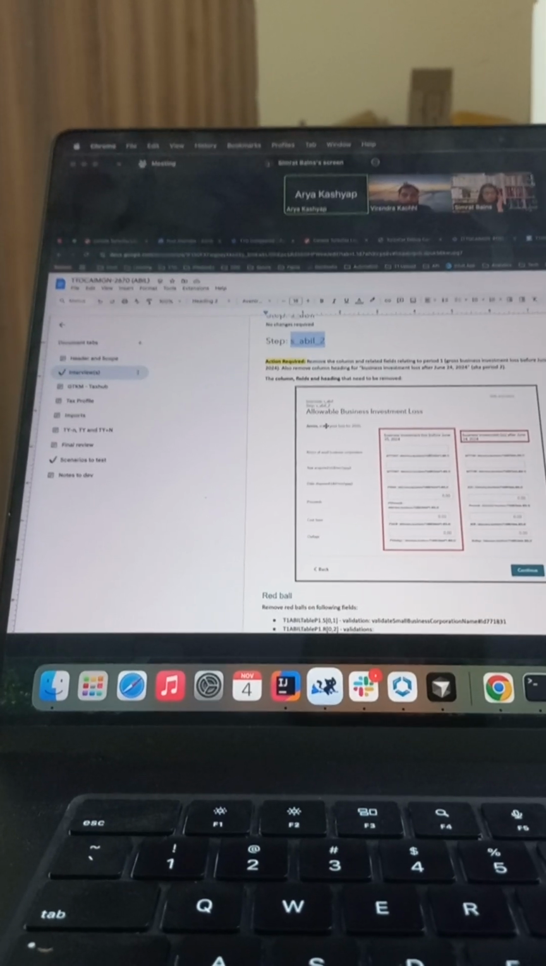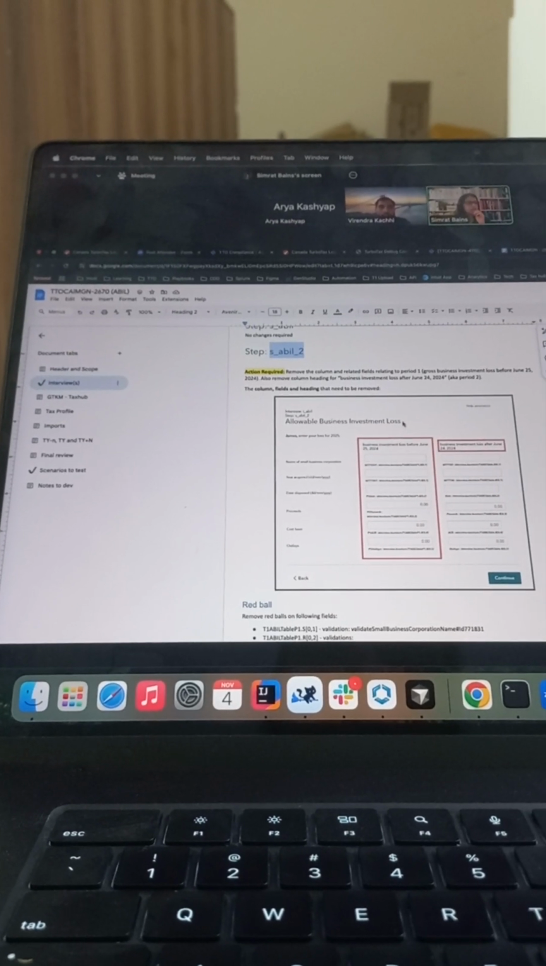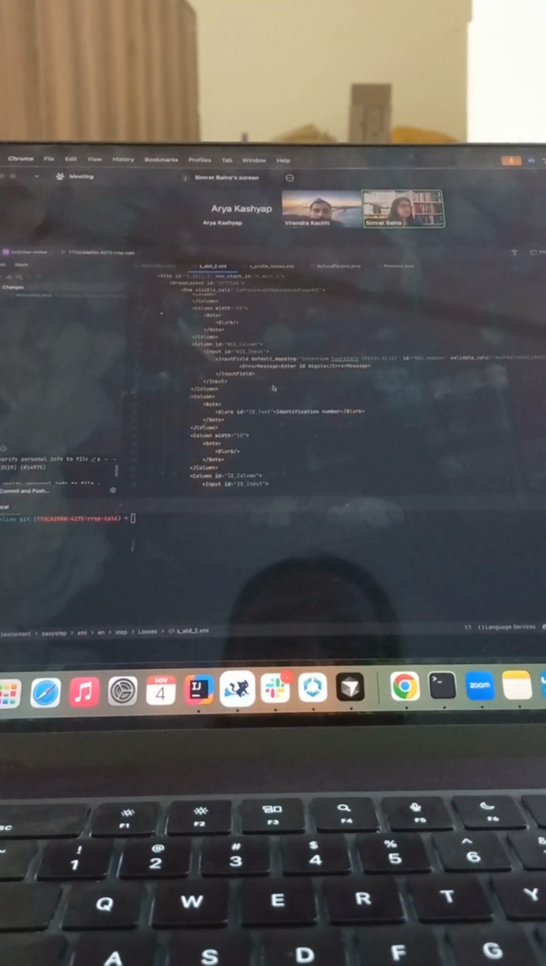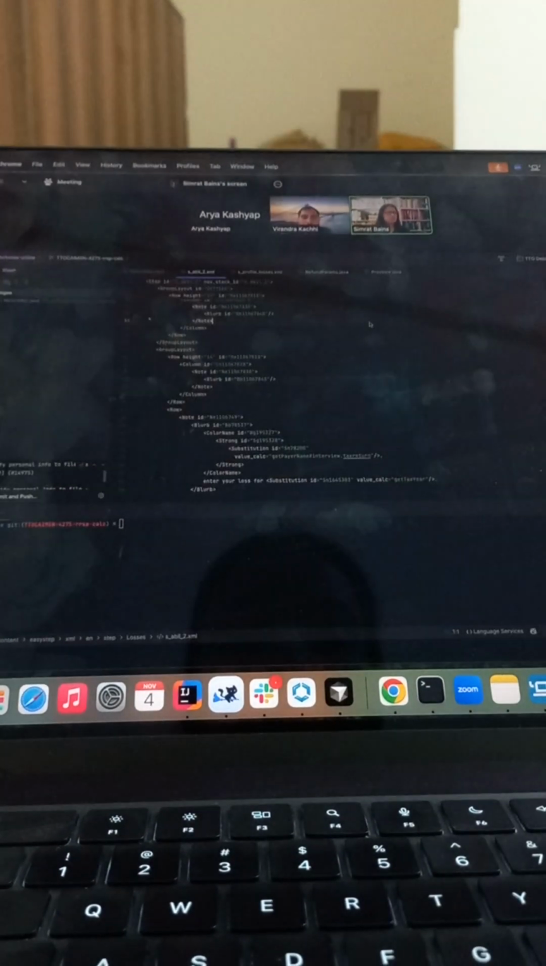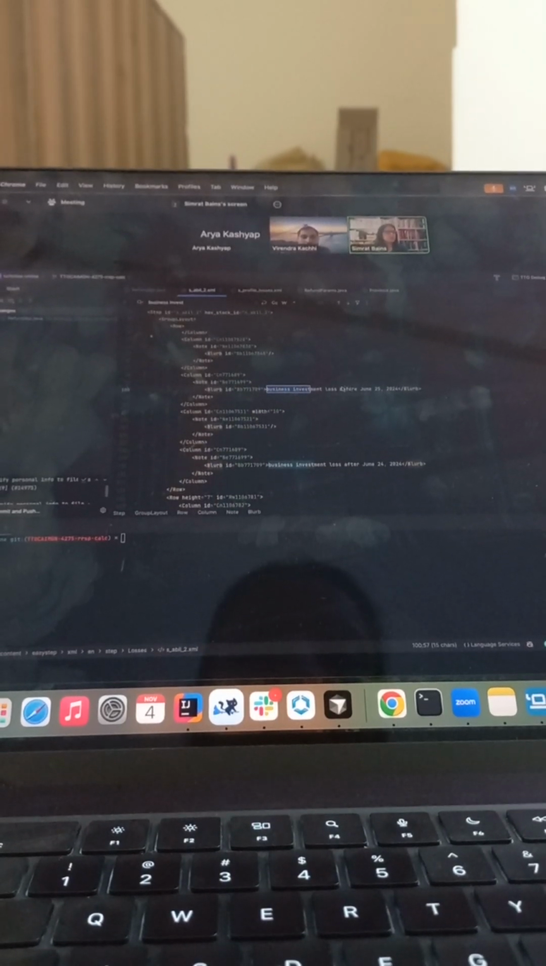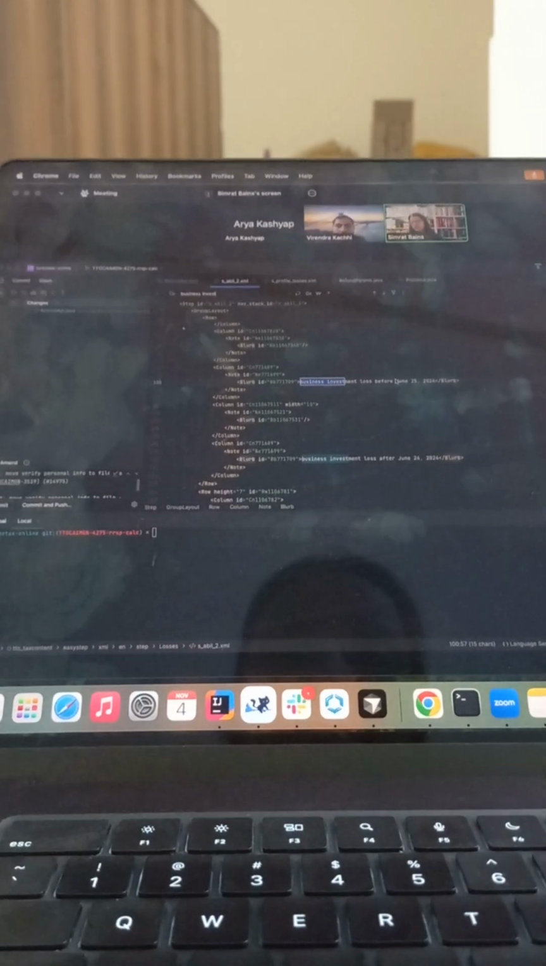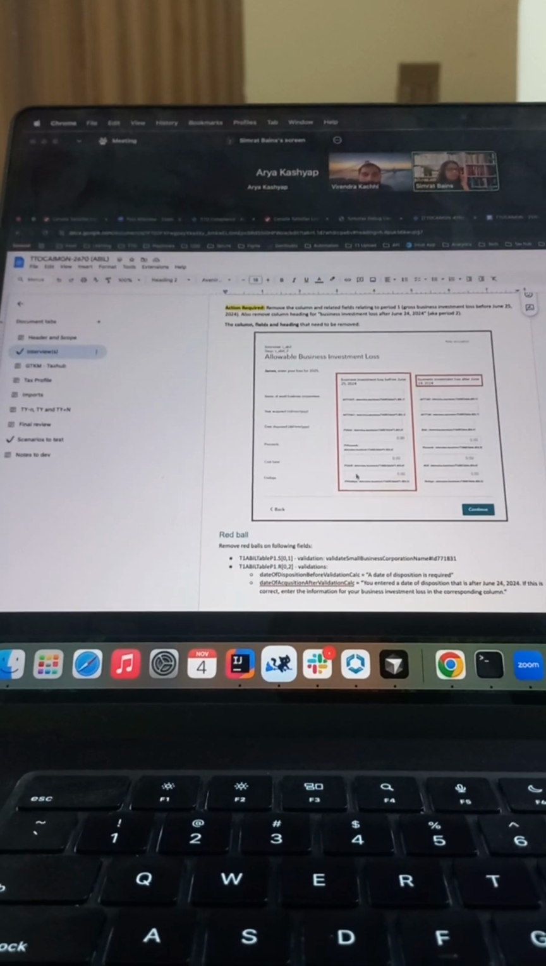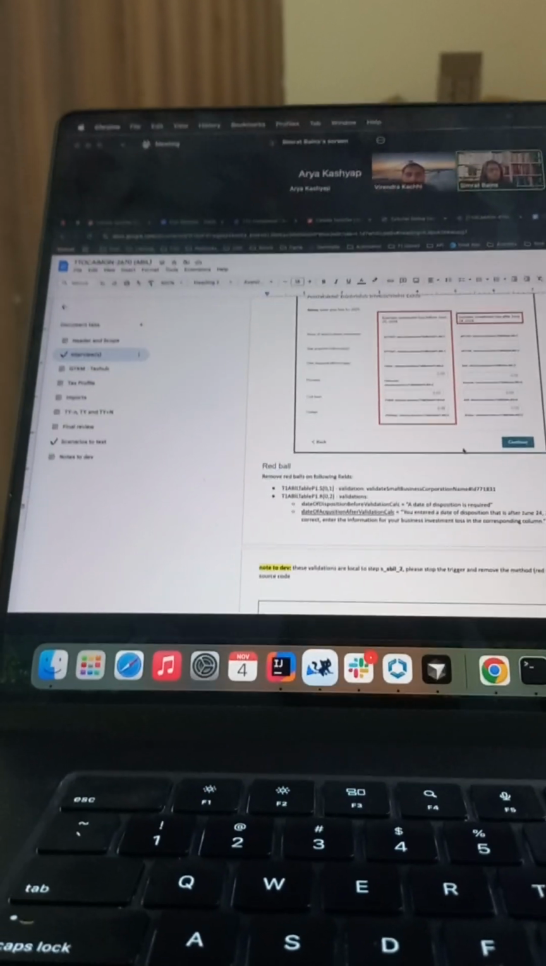Okay. So you see these columns here. We will go to this step, and here, whichever column you figure out is the business investment loss, whichever column is highlighted there, you just have to remove that. The fields and heading that need to be removed are all in red; you have to remove those from this page.